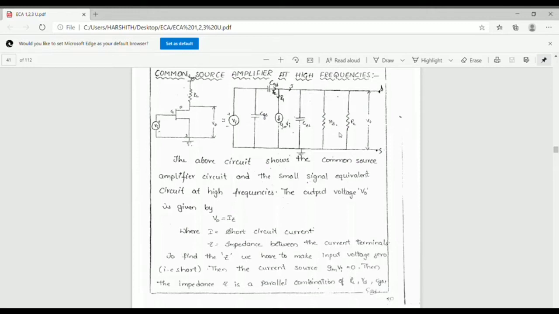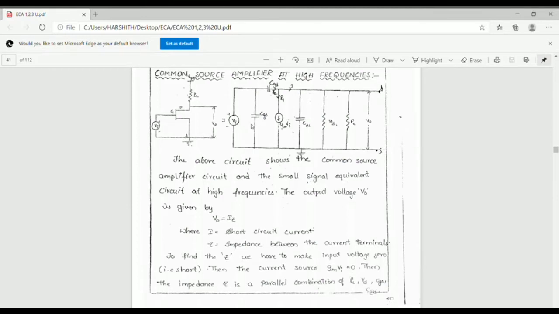Another element is the resistance RD, the output side drain resistance. The last resistance is the load resistance RL, and this is the output voltage V0. So this is the circuit diagram. What are the elements?